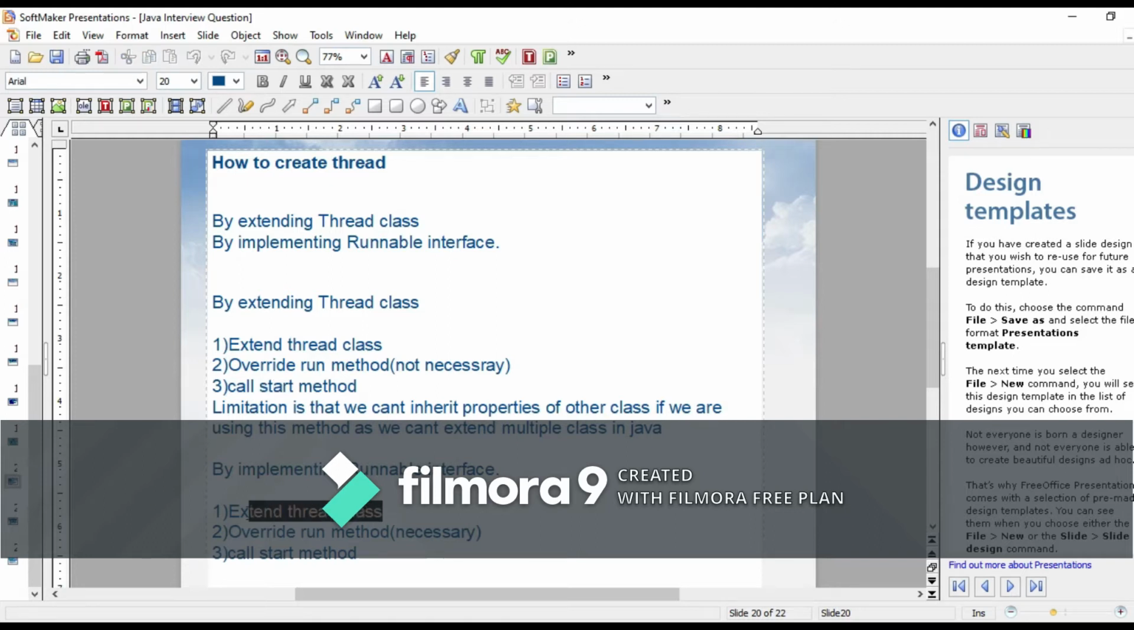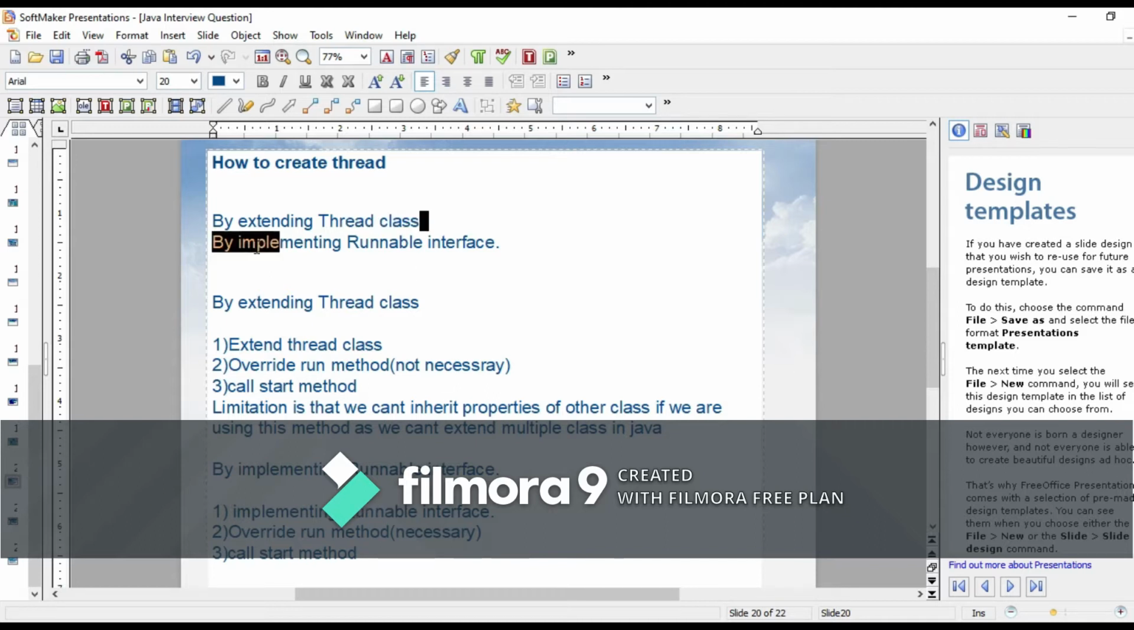We have to implement the Runnable interface, then override the run method, then call the start method. If we are implementing the Runnable interface, implement the Runnable interface, override the run method, it is required, and call the start method. So both have almost the same method. In one we are extending the Thread class and in one we are implementing the Runnable interface.